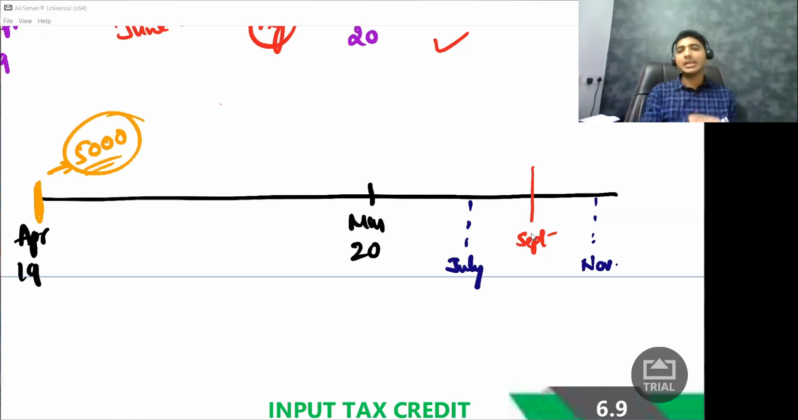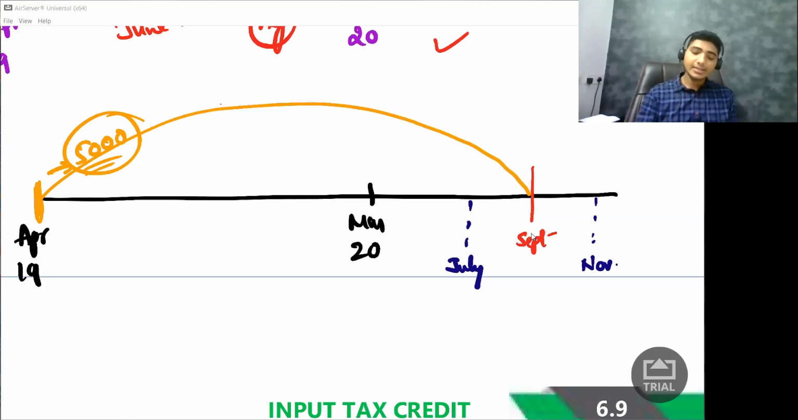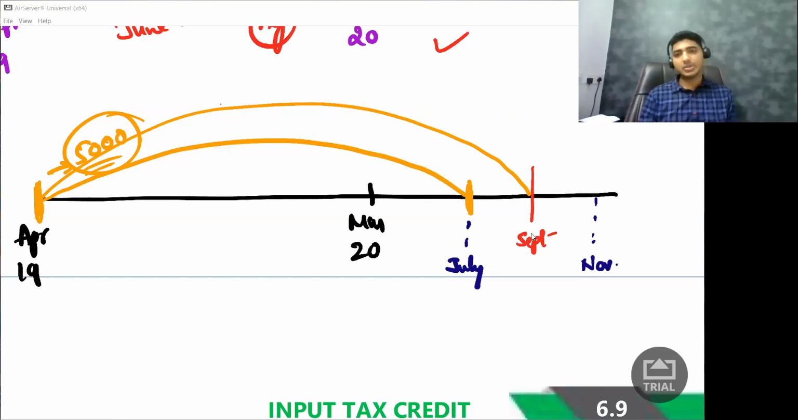So by when should I claim this benefit? Anytime in 1920, I can claim the benefit, and before September month return, I should have claimed that benefit. Okay, so this is the one period, and which is the second period? Let us say I have filed the annual return in July. So I see these two dates, September or July, whichever is earlier. Which is earlier? July is earlier. So I should have claimed before July.